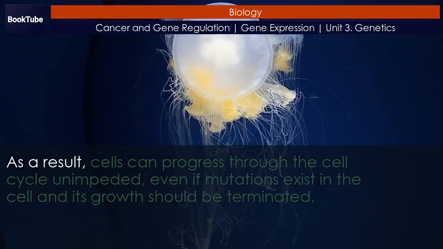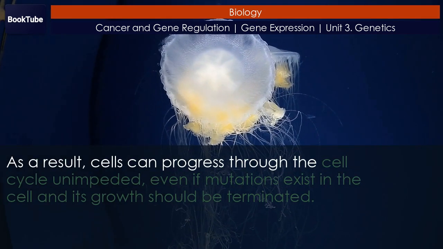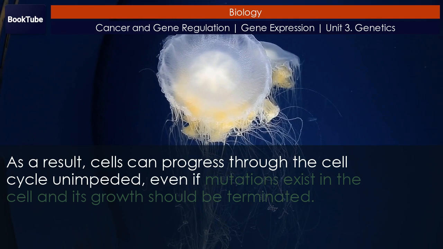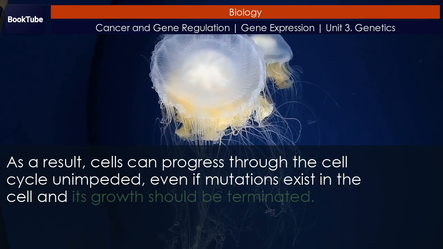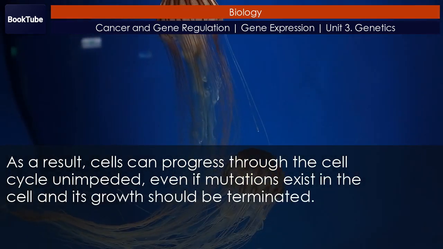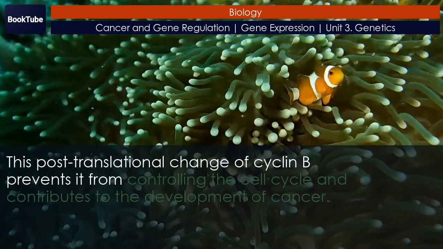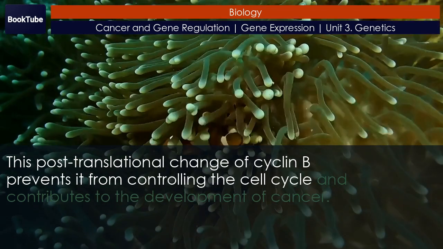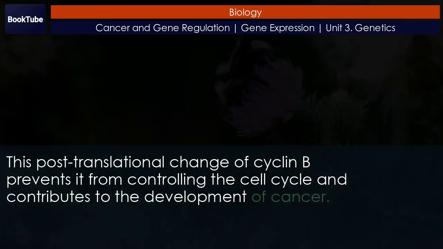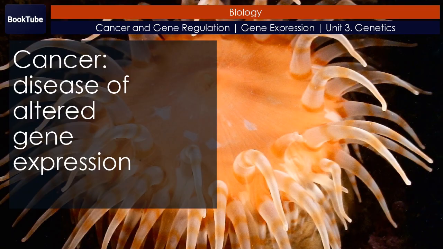As a result, cells can progress through the cell cycle unimpeded, even if mutations exist in the cell and its growth should be terminated. This post-translational change of cyclin B prevents it from controlling the cell cycle and contributes to the development of cancer.